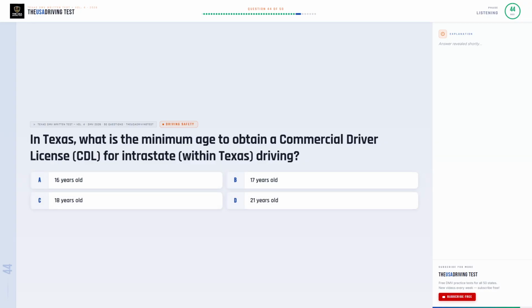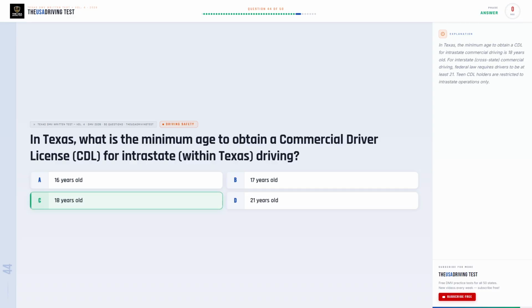In Texas, what is the minimum age to obtain a commercial driver license, CDL, for intrastate, within Texas, driving? Option A. 16 years old. Option B. 17 years old. Option C. 18 years old. Option D. 21 years old.